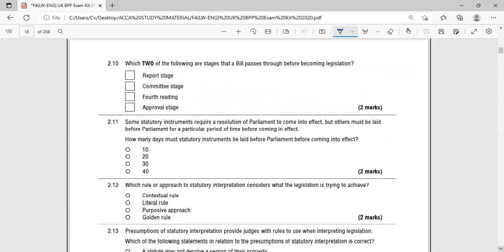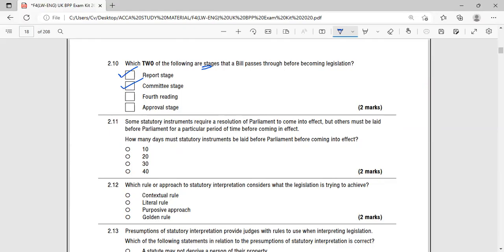Next one is: which two of the following are stages that a bill passes through before becoming legislation? So the first one is report stage and the second one is committee stage.